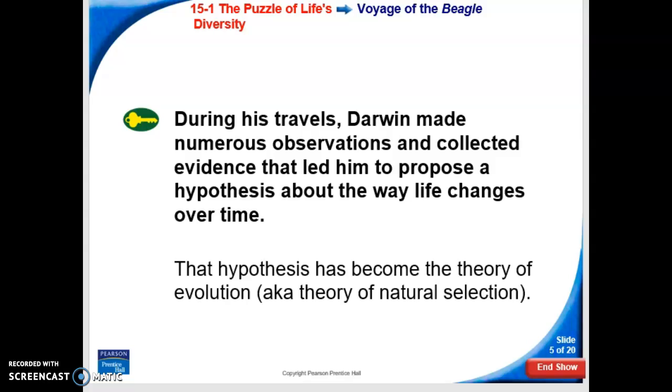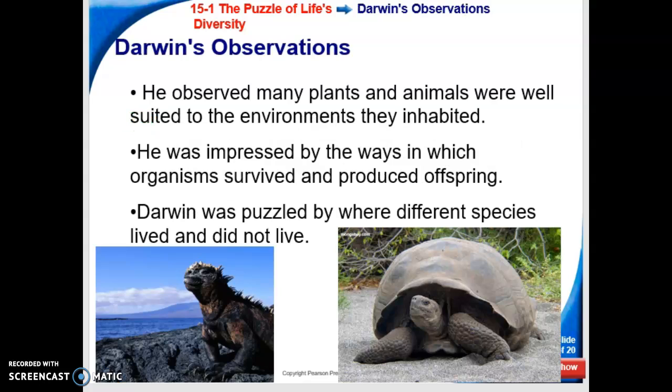Now, his theory is also called the theory of natural selection, but it is used hand in hand with the theory of evolution. The reason we use natural selection also is saying that nature is the reason that things change over time, because they want to be the best suited for their environment, and we will continue talking about that. Alright, so let's talk about the observations he made.